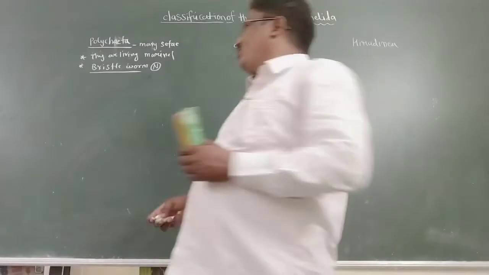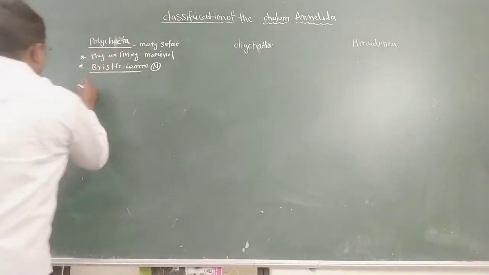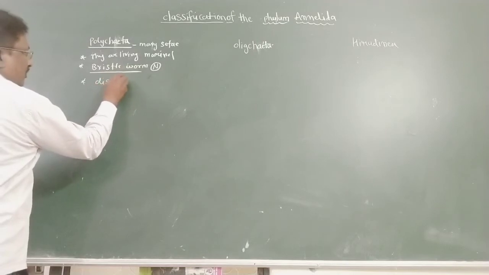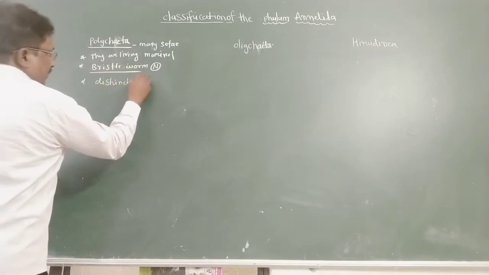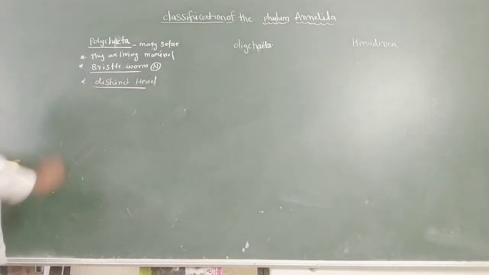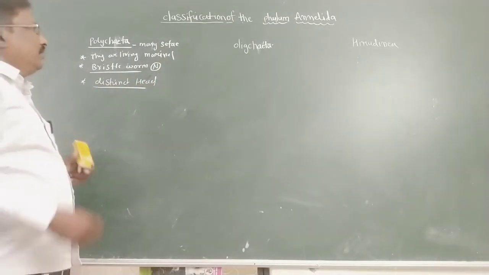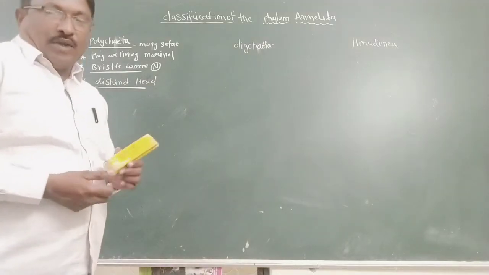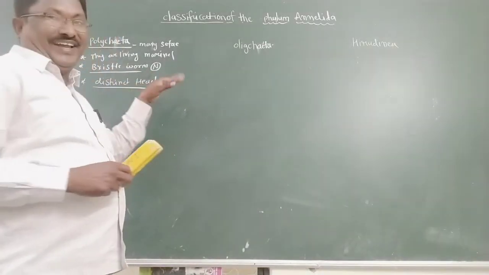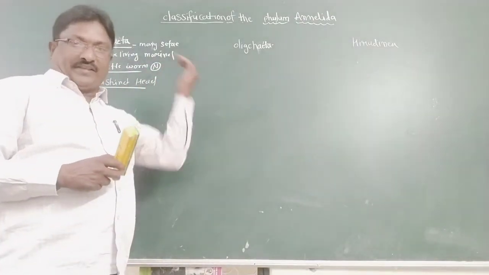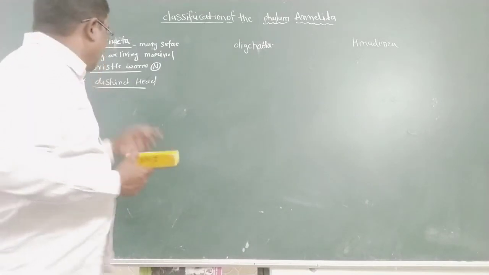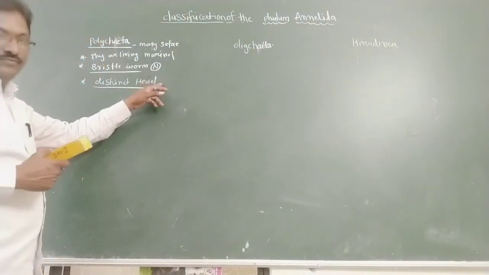Next, another character of Polychaeta: a distinct head is present. Compared with platyhelminthes and nemathelminthes, the head region is more developed, so a distinct head is present.